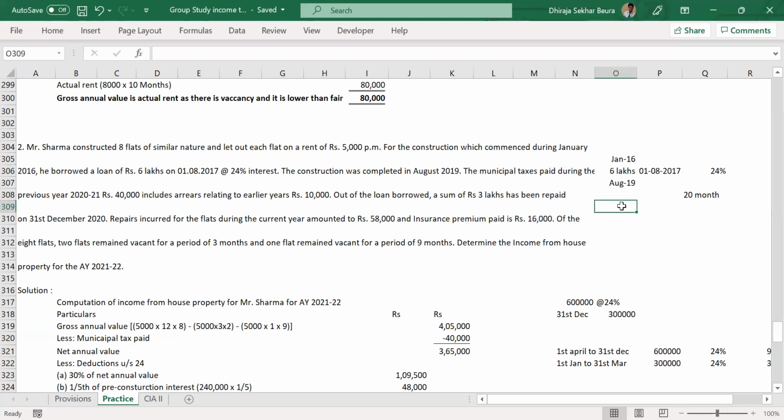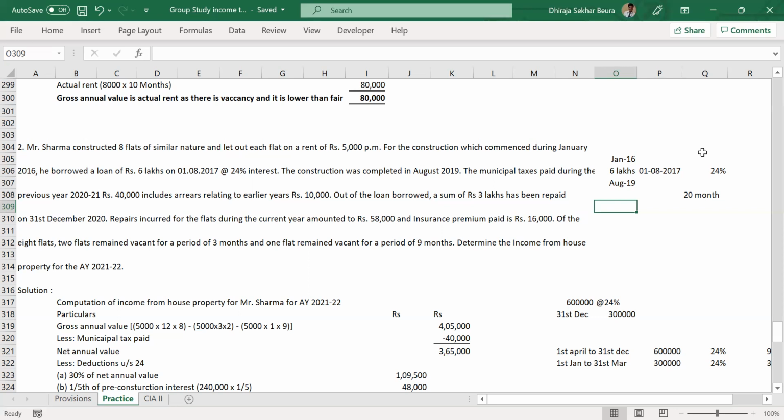Only if the payment is done will it be allowed, even if it is for 1 year back, 2 years back, 3 years back. So everything can be allowed if I pay? Yes, absolutely. Even for 5 years, if you pay in 1 year, the whole thing will be allowed.